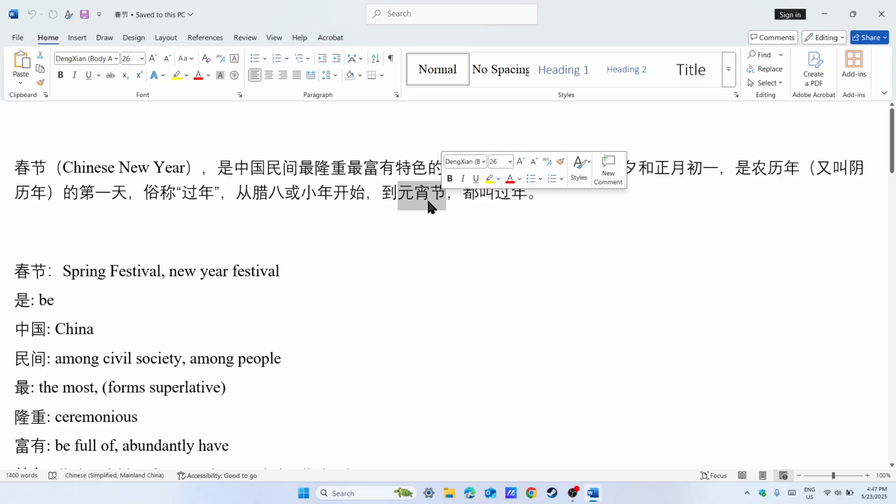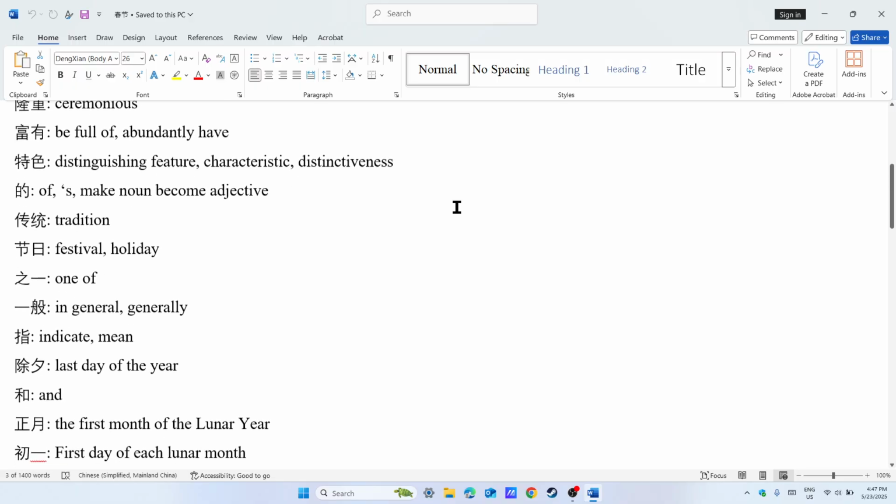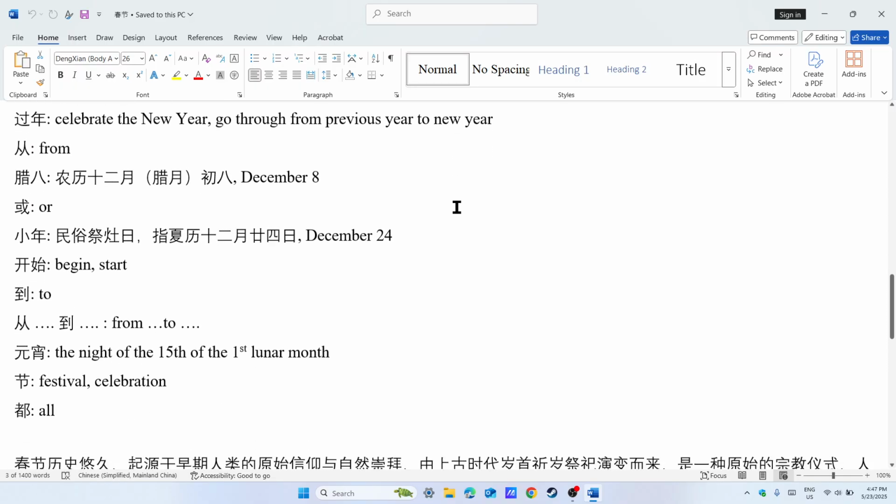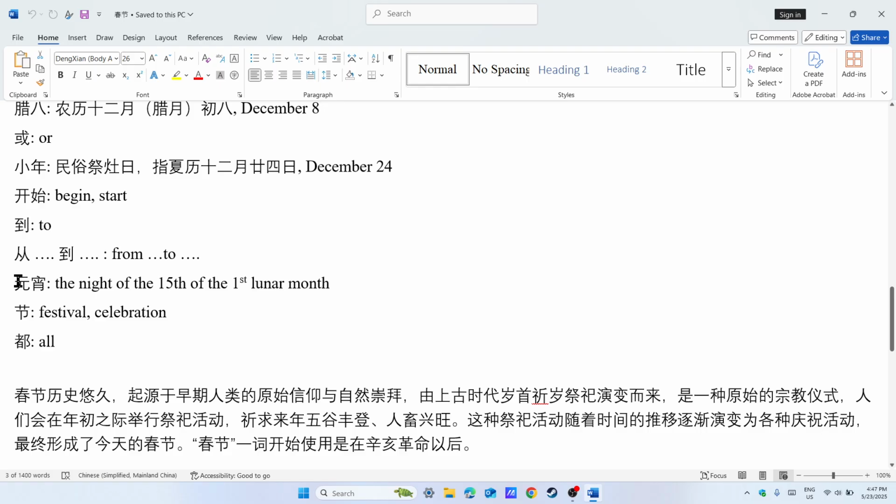Now this is another festival, 元宵节. Let's look at 元宵 first. 元宵 means the night of the 15th of the first lunar month, in the middle of the month.